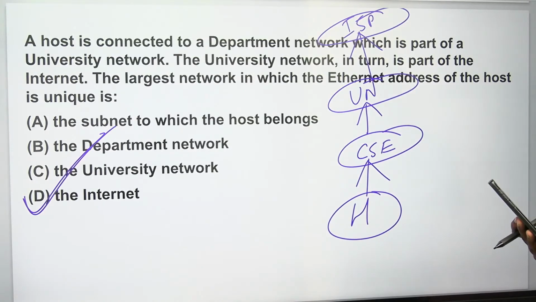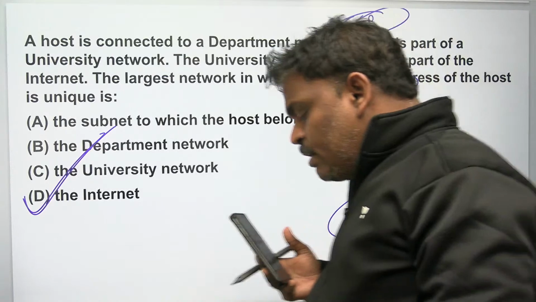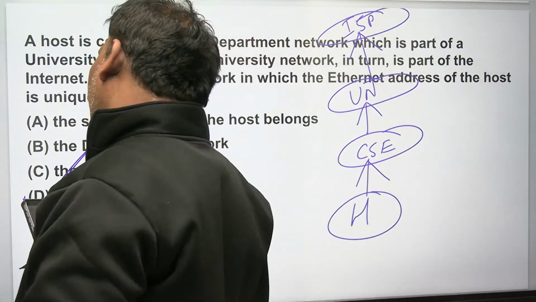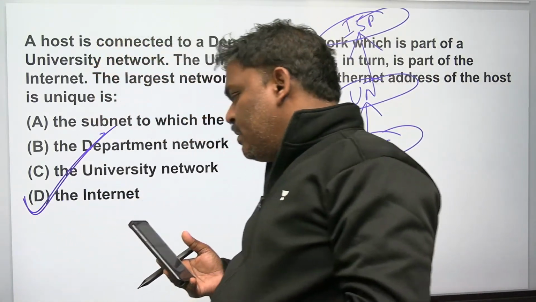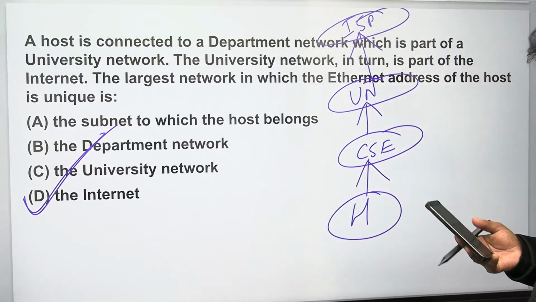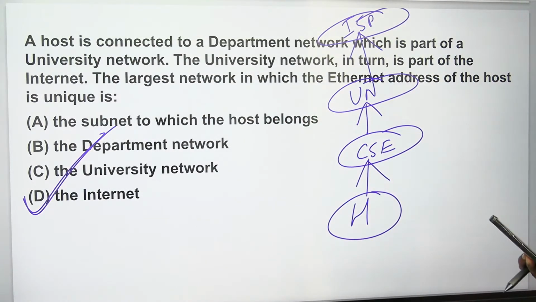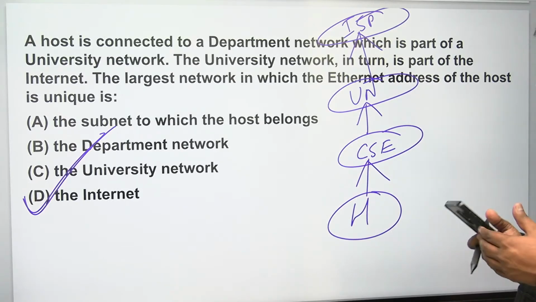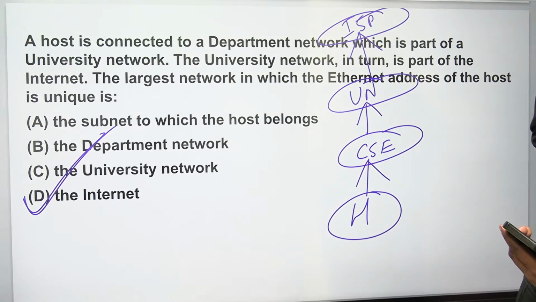Over the internet, I can find out any person's MAC address because I have an IP address.